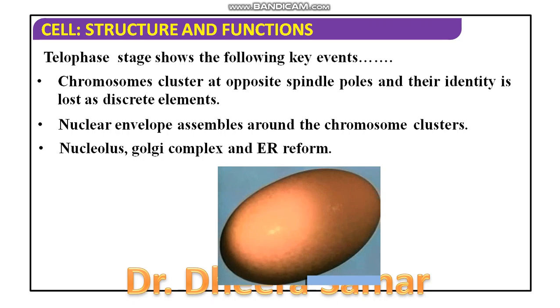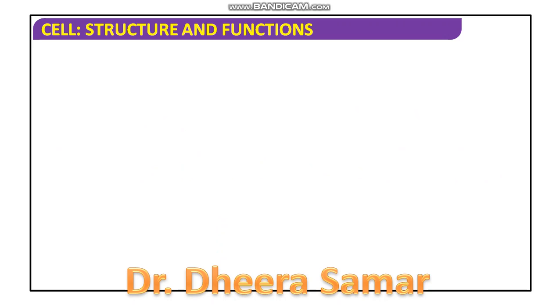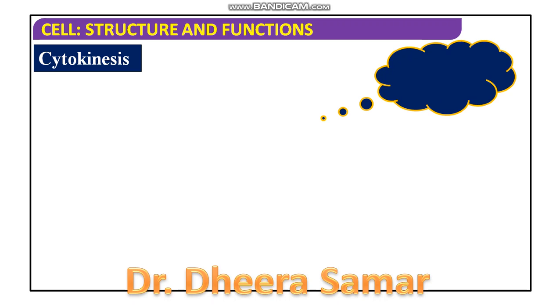As telophase completes, cytokinesis starts. After karyokinesis, the nucleus divides into two daughter nuclei, and those nuclei are present in the parent cell. So now the cytoplasm has to divide so that the two daughter cells are formed.